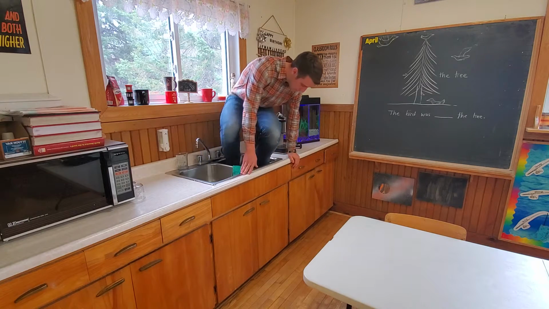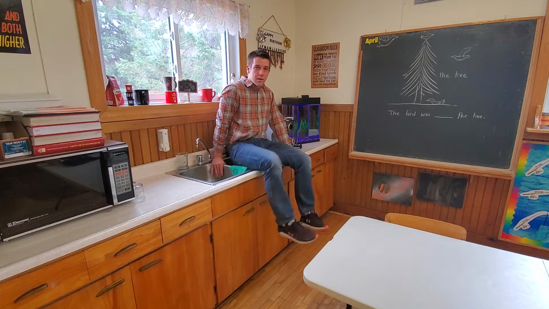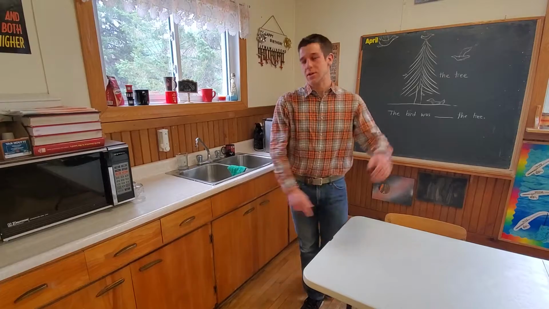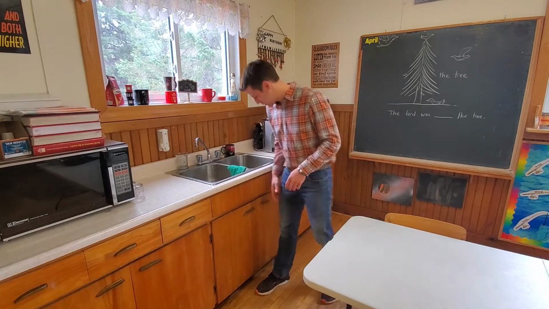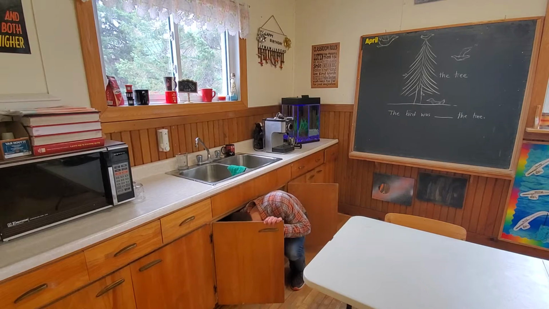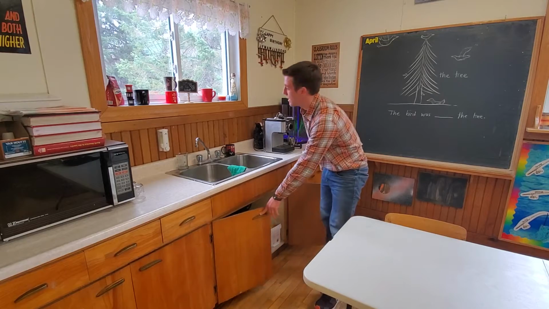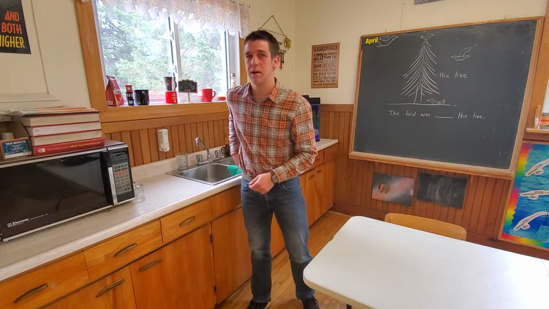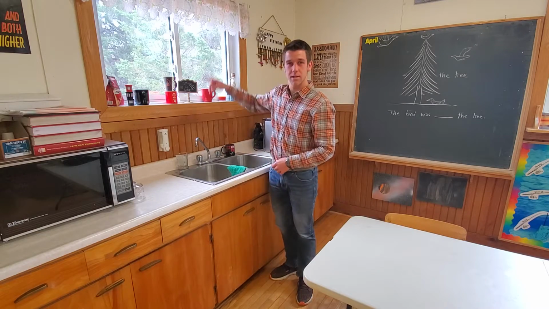What if I sit in the sink? Ooh, I might get stuck. Better not do that. So I'm near the sink, in the sink. You could even go under the sink. Kind of. Too fat for that. Near the sink, under the sink, in the sink, above the sink.